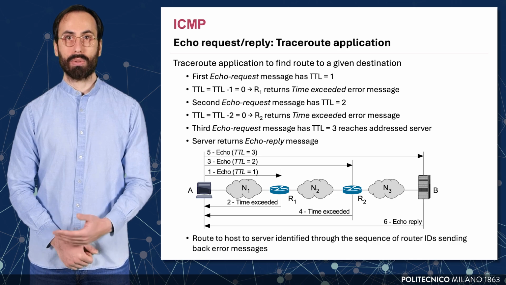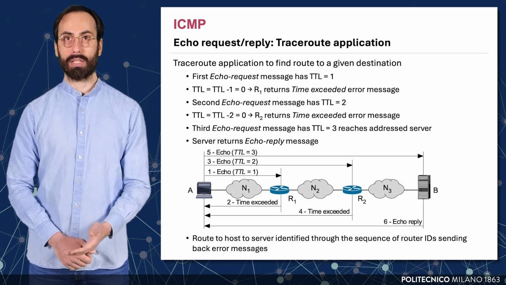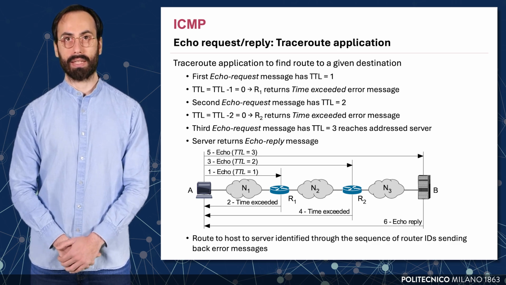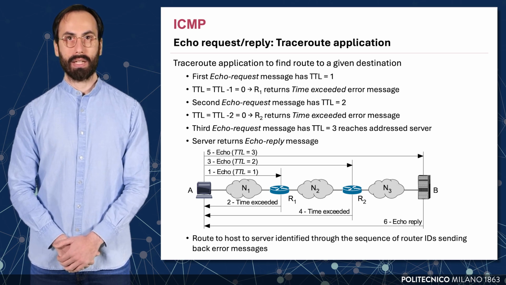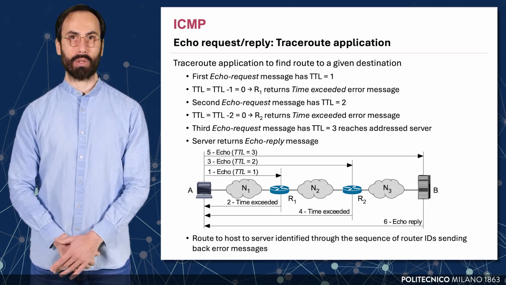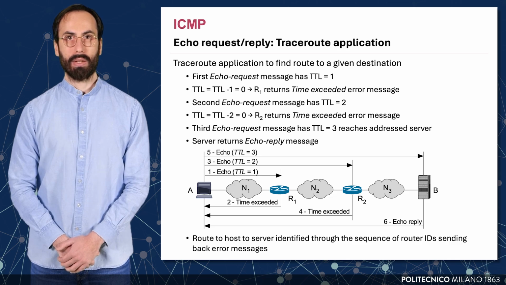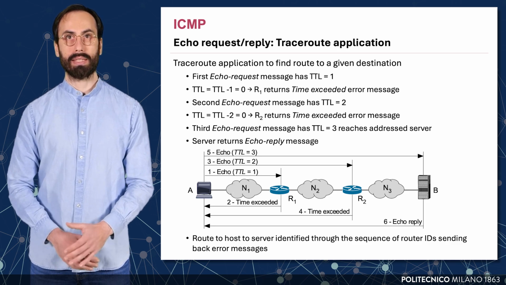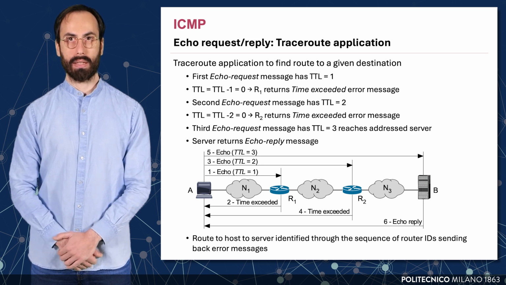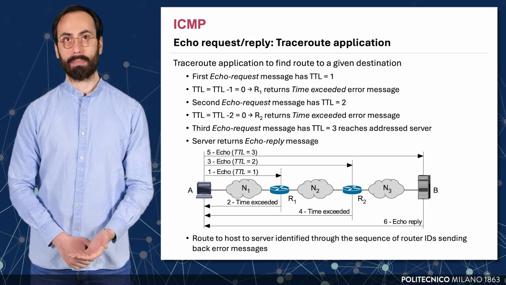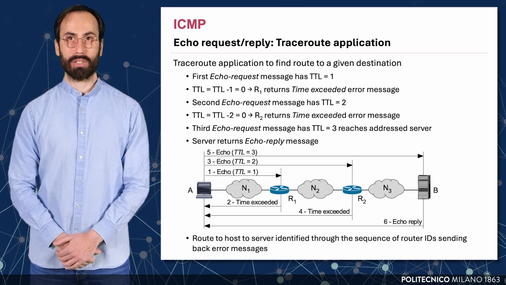This process continues, increasing the TTL by 1 each time until the packet reaches the final destination, which then responds with an echo reply. In the diagram, host A sends 3 echo requests with increasing TTL values. The responses from routers and the final server allow A to learn the full path taken through the network. Traceroute reveals the sequence of router IPs that are forwarding packets to the destination.